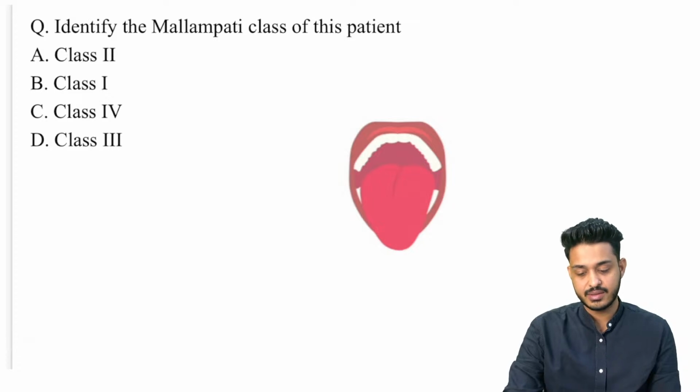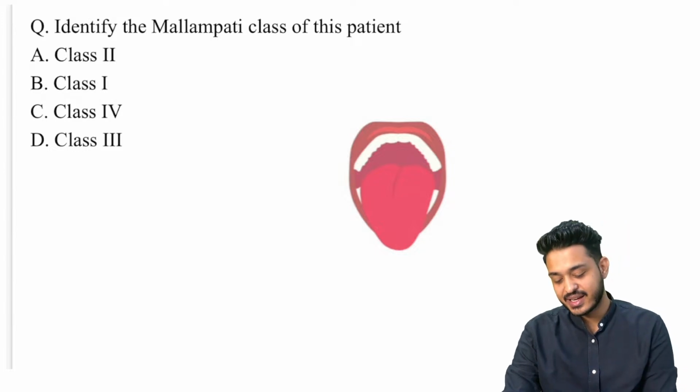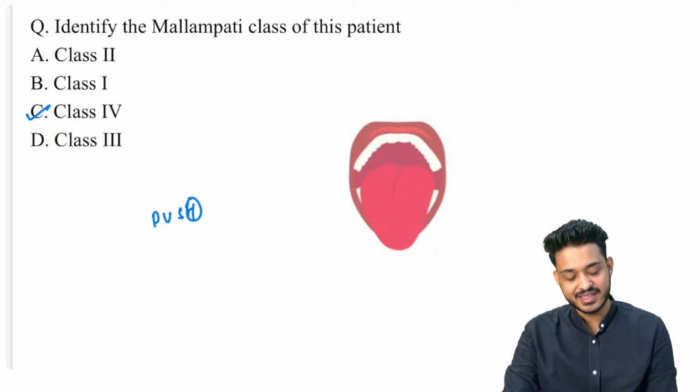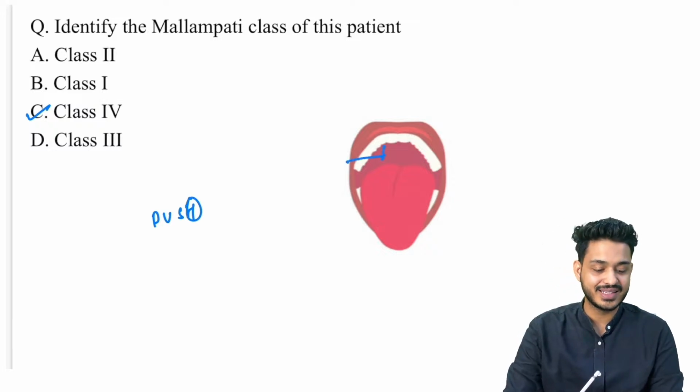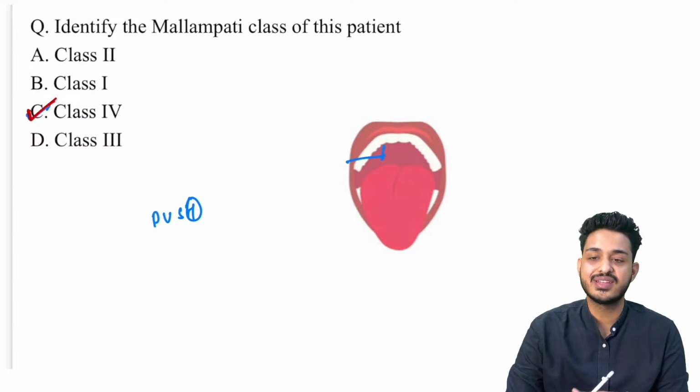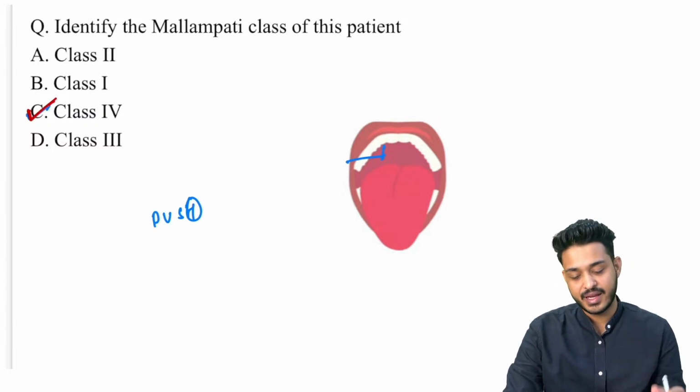The next question, try to solve this one. Is it going to be class 2, class 1, class 3, class 4? Excellent, guys. Excellent. It is going to be class 4. Why? You can remember the push. Only the hard palate is visible. No base of uvula, nothing is there. It is definitely class 4, which is also a difficult type of intubation.